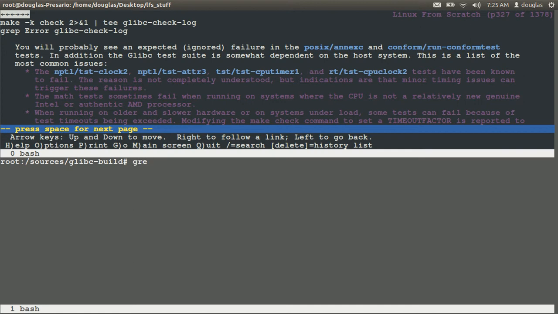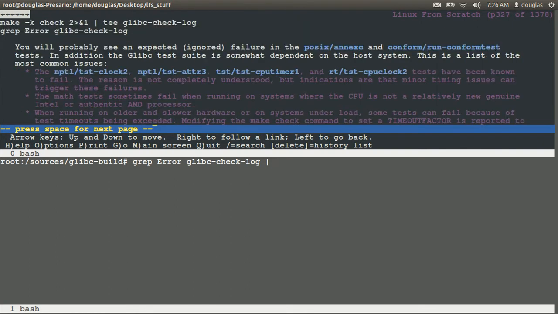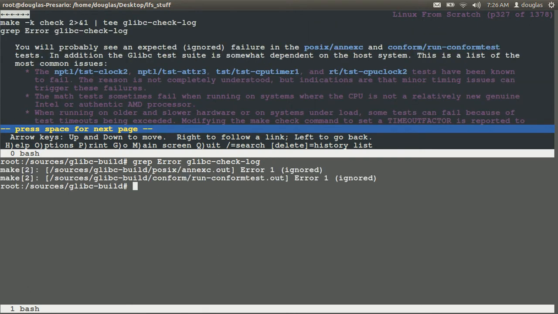Now it says we have to grep error in glibc checklog. Now the book also says we could pipe this through, actually, this is the wrong error I'm talking about. I thought we could pipe this through a sum, but I don't see that. It must be in the next check. So let's just grep error in glibc checklog.